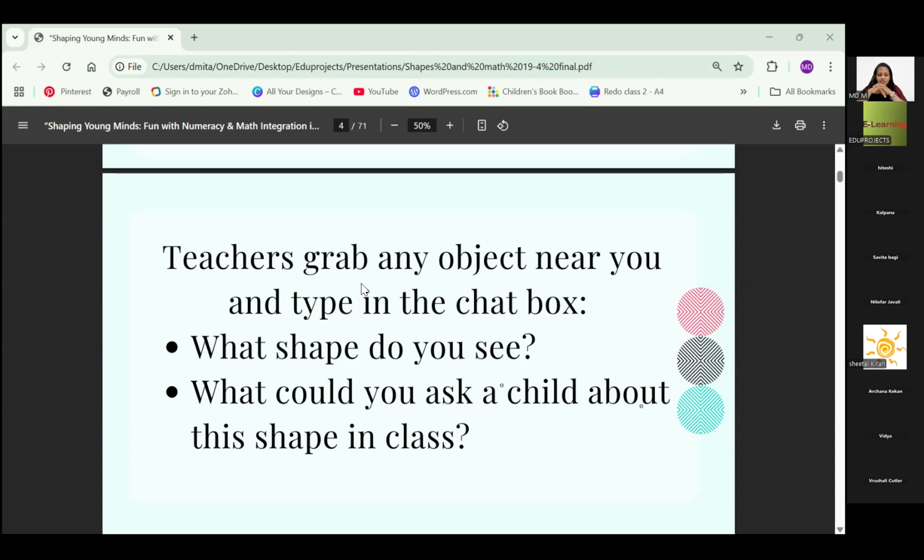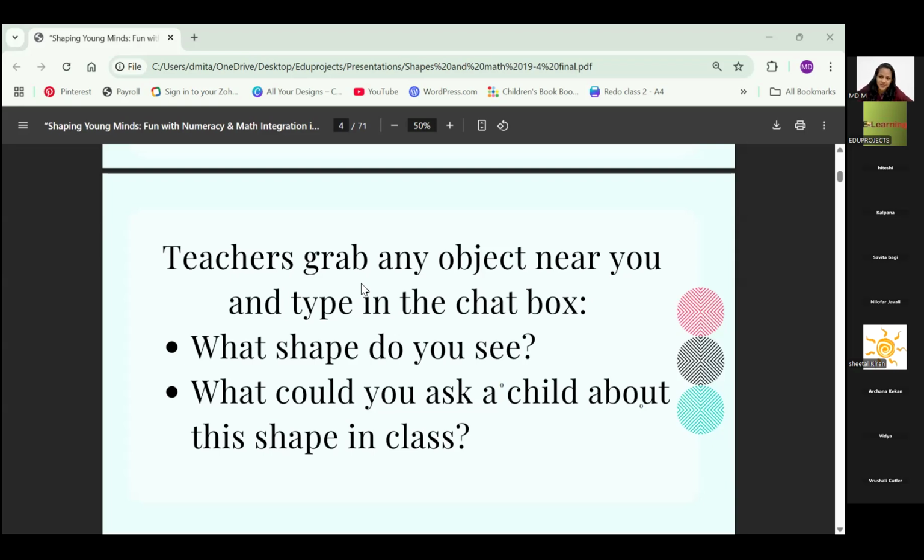Yes, come on, teachers. Yes, book, rectangle. Yes. I want a few more, and then we'll go ahead. Yeah, tiffin. Tiffin can be a circle, or a tiffin also can be a cylinder. Yes, square. Okay, that is a cuboid. A bed is a cuboid. Pencil is a cylinder. Yes.